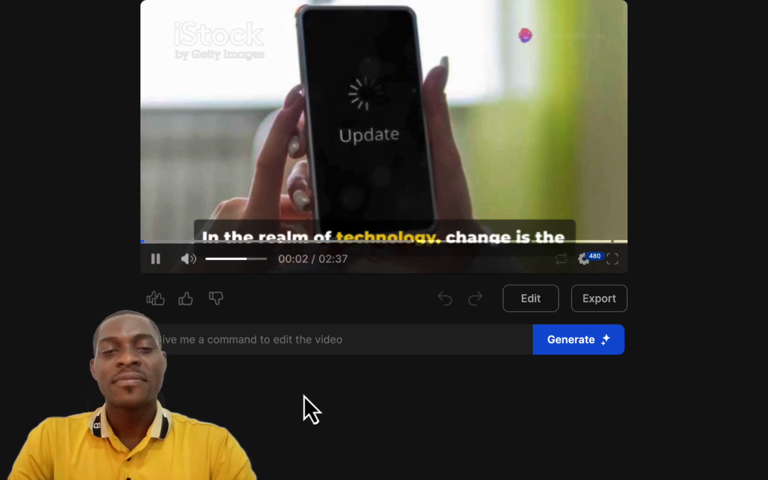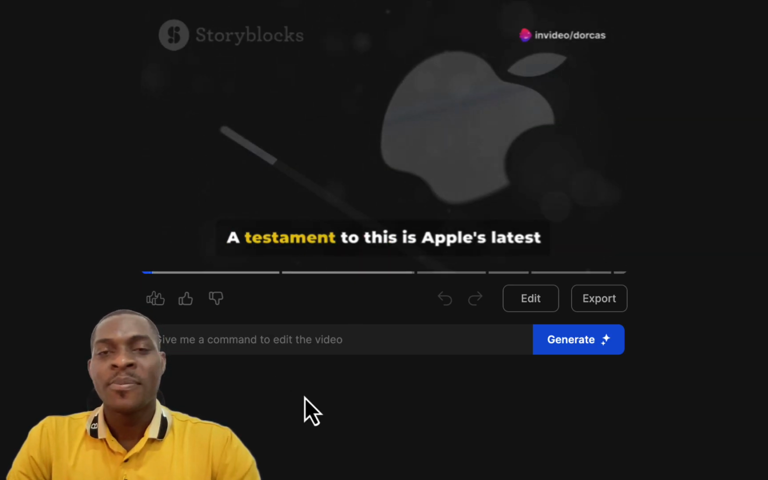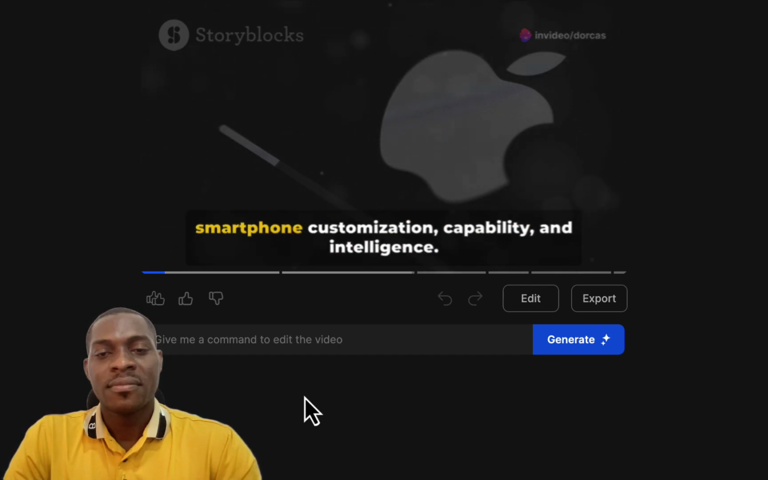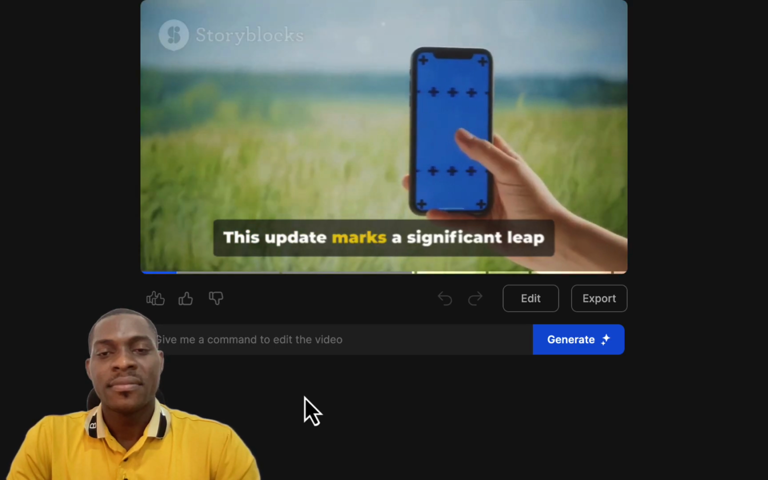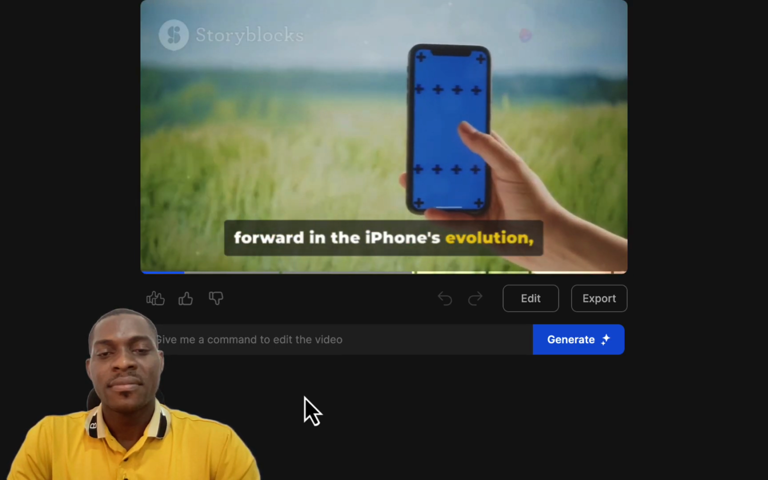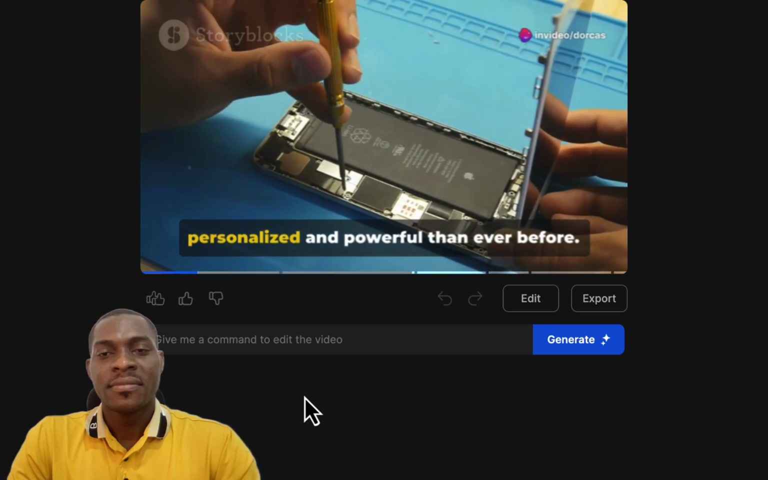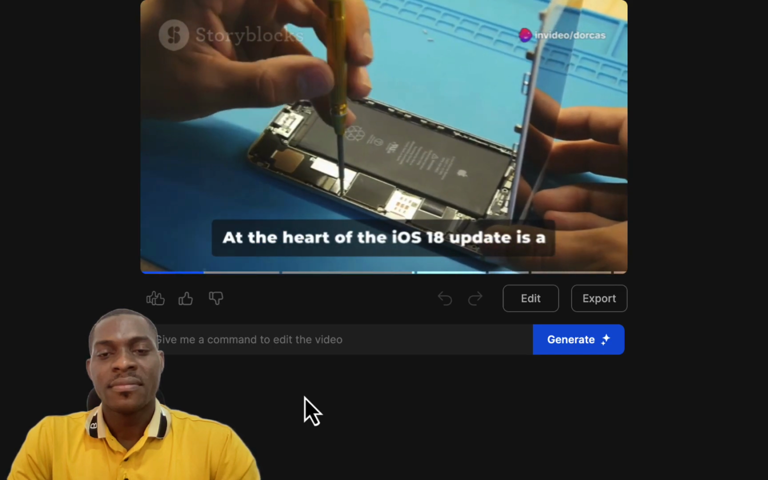In the realm of technology, change is the only constant. A testament to this is Apple's latest software update, iOS 18, a revolution in smartphone customization capability and intelligence. This update marks a significant leap forward in the iPhone's evolution, bringing a suite of enhancements designed to make your iPhone experience more personalized and powerful than ever before.